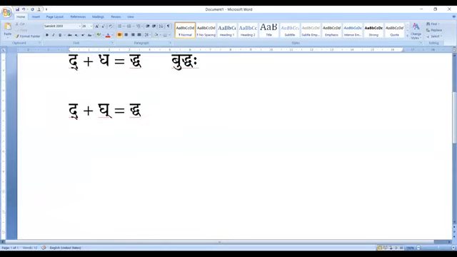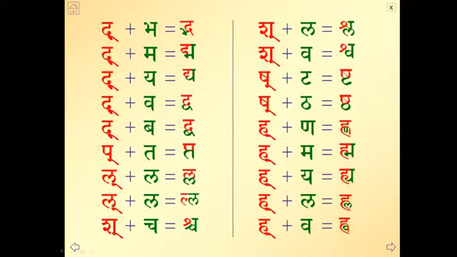Dakara plus ya is written like this, dya. You can note the form. This is dya, like in the word vidya, Vidyalayaha. But you need to correct your pronunciation. Your pronunciation needs to improve, because you are making this Mridhu Vyanjanani into Katori Vyanjani. It's not Takara, it is Dakara.